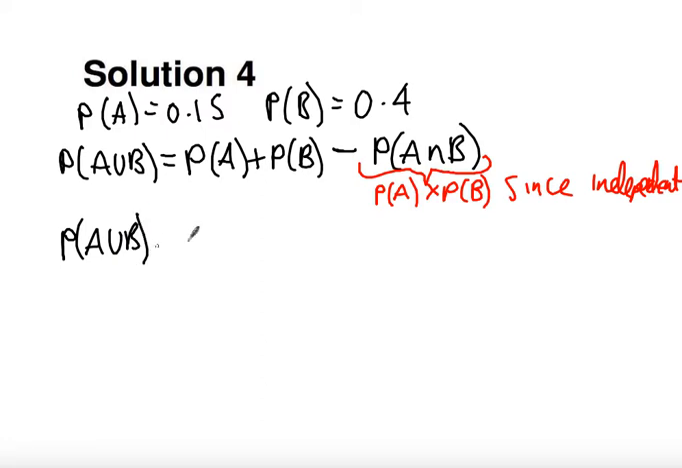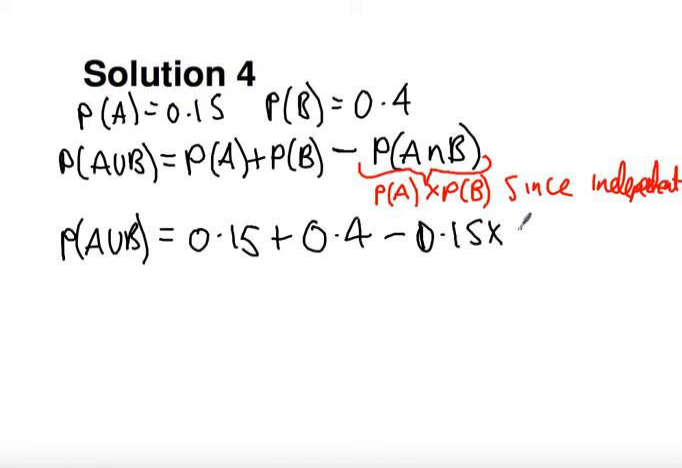So we can now write probability of A union B equals probability of A, which is 0.15, probability of B, which is 0.4, and then minus probability of A, which is 0.15, times the probability of B, which is 0.4.